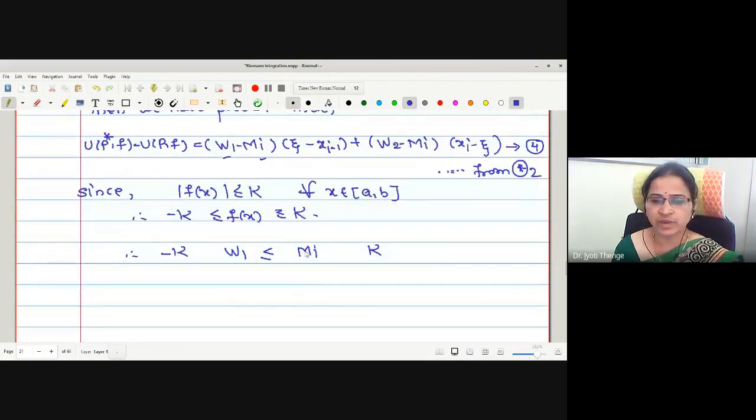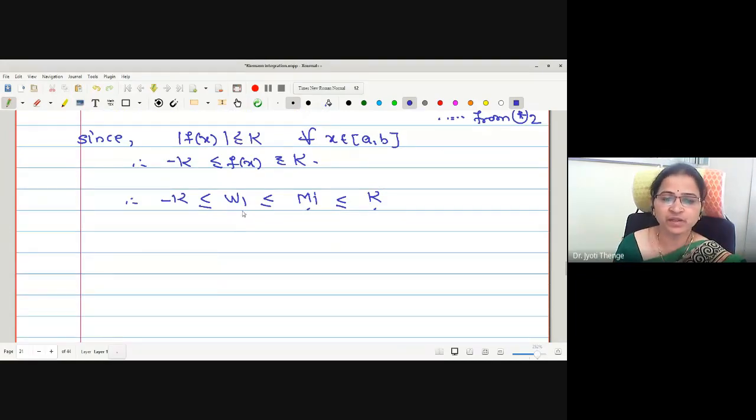What is the relation between mi and k? mi is the least upper bound, and k is an arbitrary upper bound. The least value is always less than or equal to an arbitrary value, and here also the same relation holds. I will not go into much detail. Now again we are interested in finding the value of W1 minus mi. Again we will break the inequality into two parts. For the first inequality we have minus k less than or equal to W1, and mi less than or equal to k.